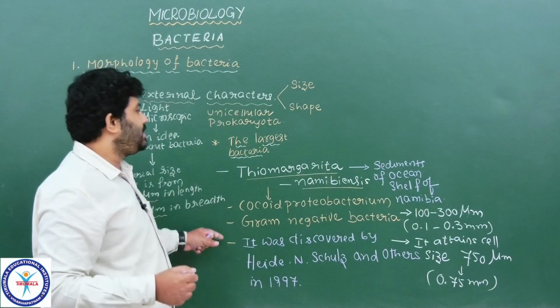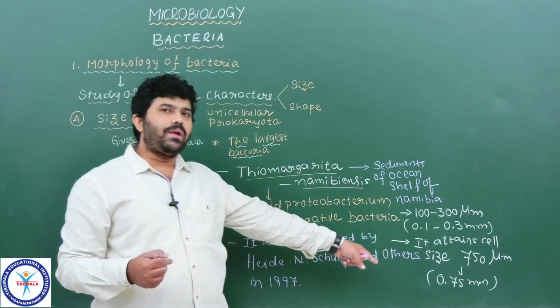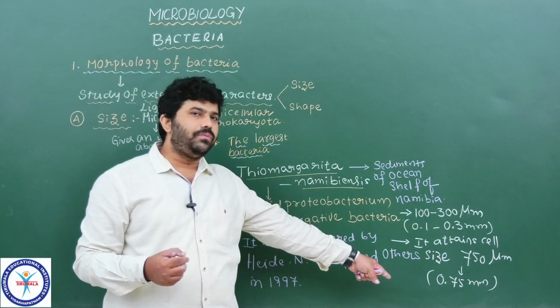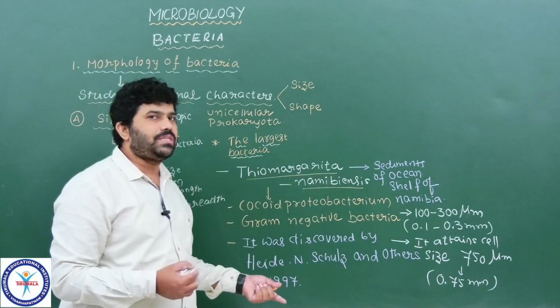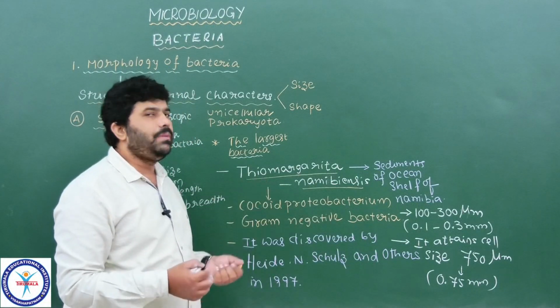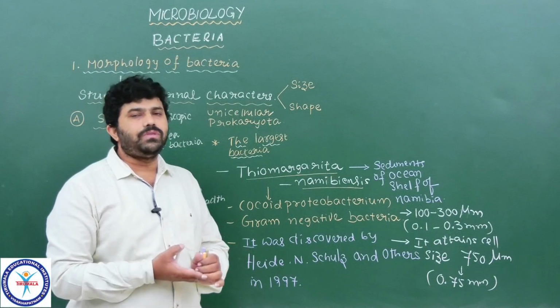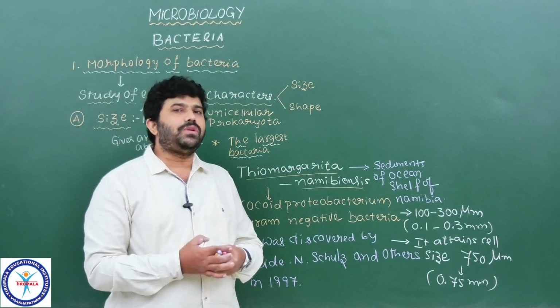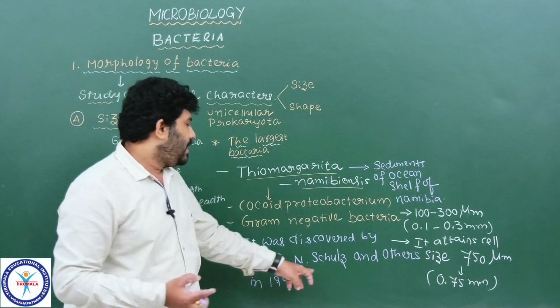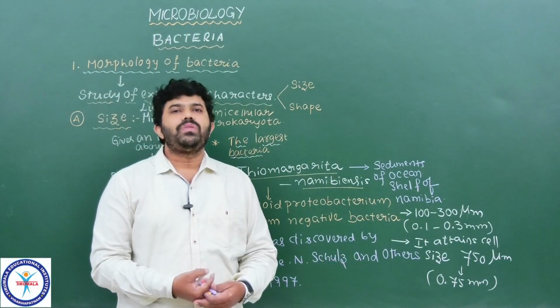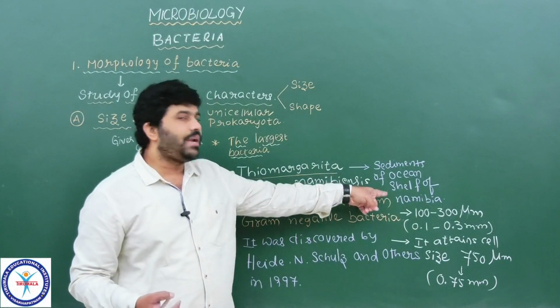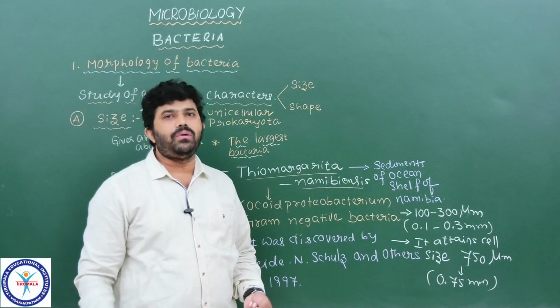So this is the cell size range which we mostly observe in bacteria like Thiomargarita namibiensis, the largest bacterium, first discovered by the scientist Heide Schulze and others in the year 1997 in the sediments of the ocean shelf of Namibia, which is in Africa. Now got the point, students?